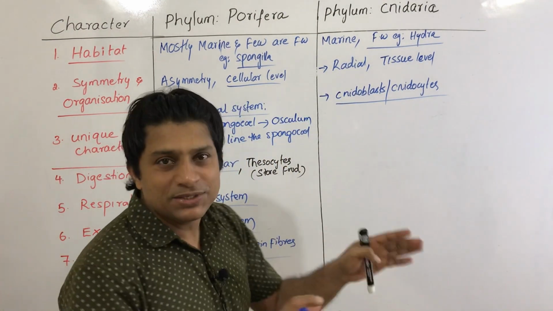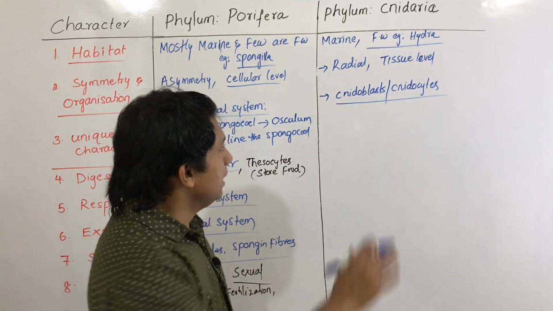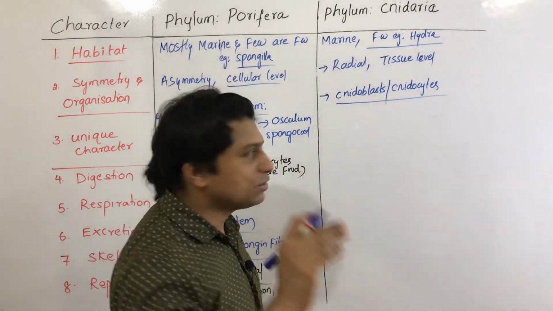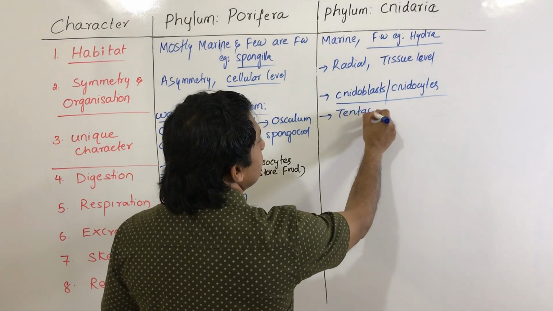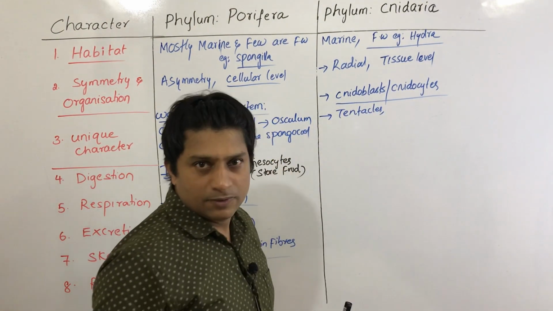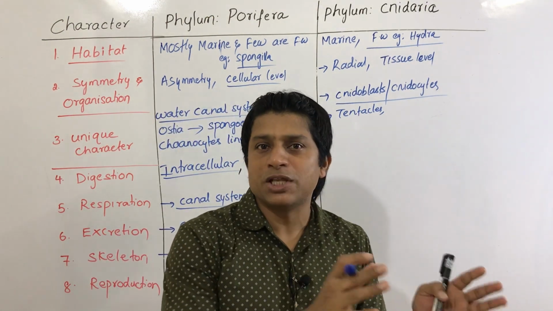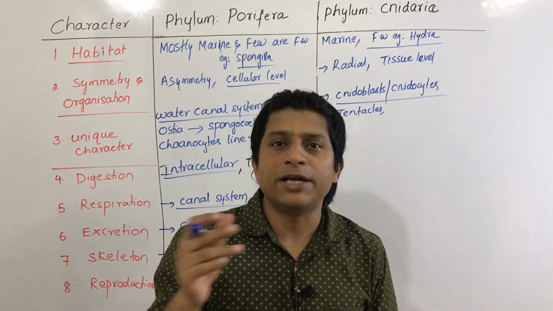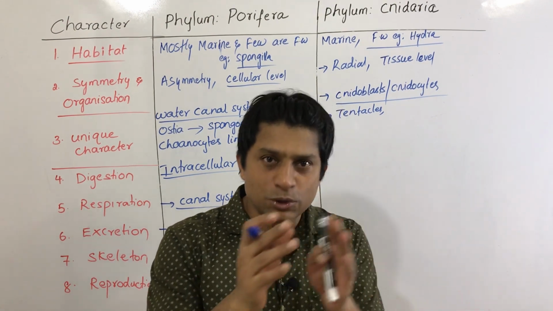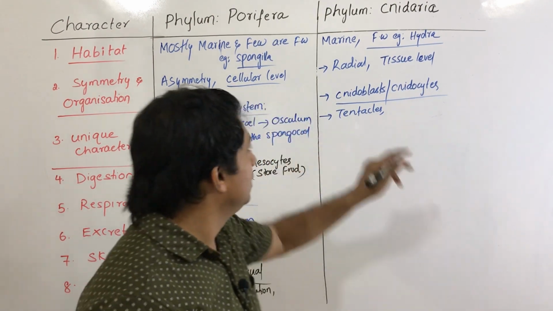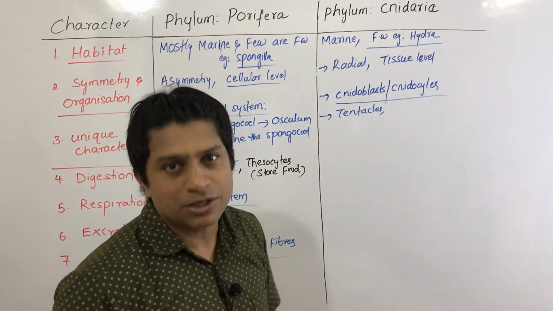Next, where exactly are these cells present? Now these cnidoblasts or cnidocytes are present on tentacles, and they have diploblastic body construction, outer ectoderm and inner endoderm. Even on the ectodermal layer and also to some extent on the endodermal layer, these cnidoblasts or cnidocytes are present.